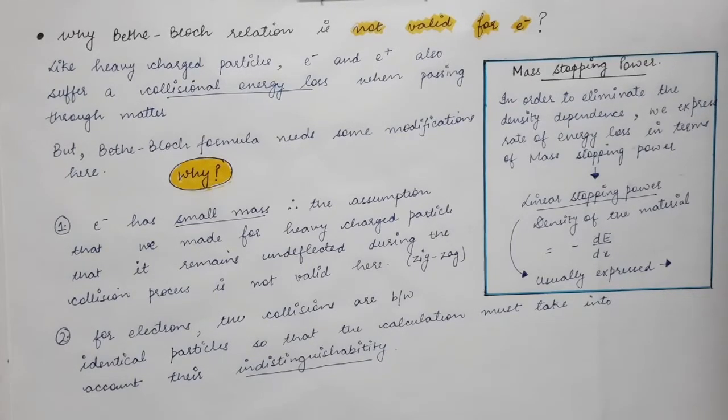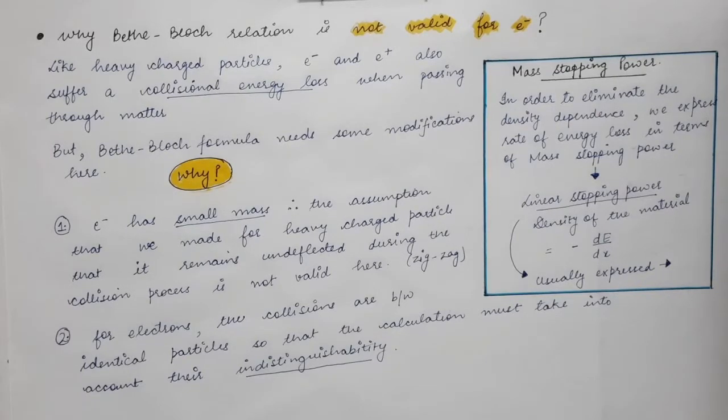The incoming charged particle causes ionizations and excitations of the atoms of the absorbing medium due to its Coulombic interaction.